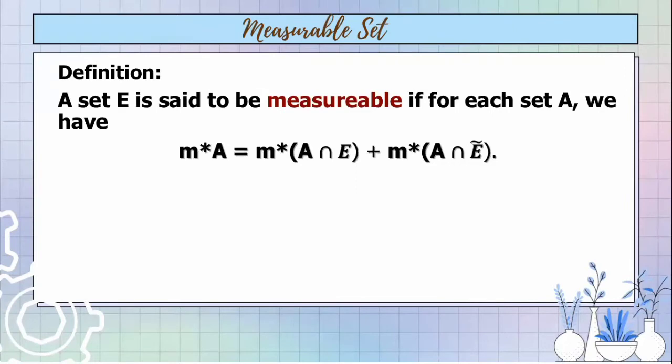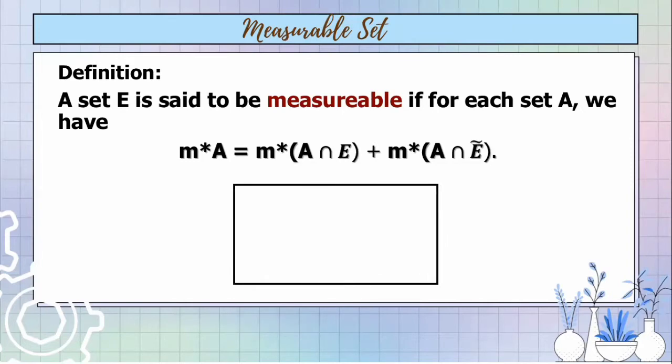Now, what is the definition of a measurable set? It says here that a set E is said to be measurable if for each set A, we have the outer measure of A, which is equal to the outer measure of A intersection E plus the outer measure of A and the complement of E.